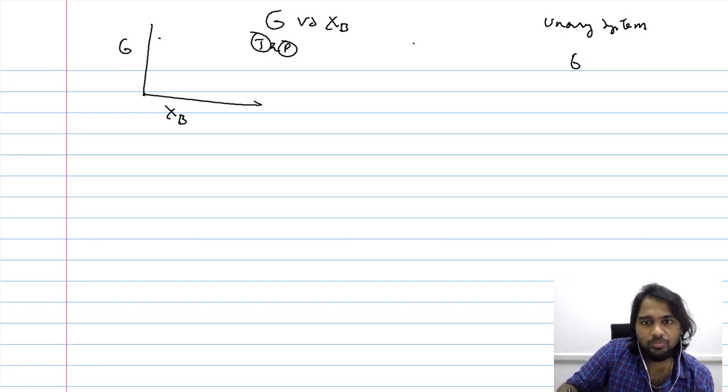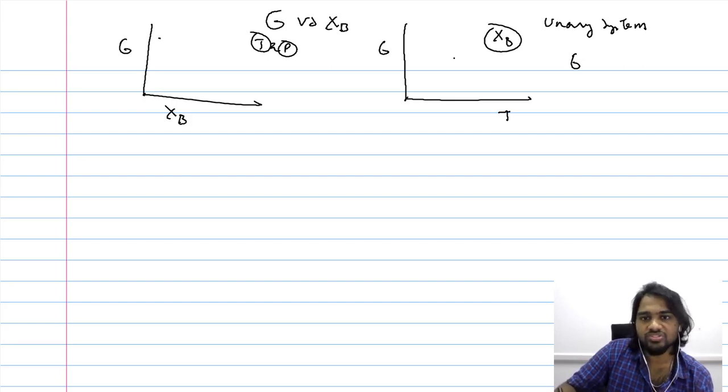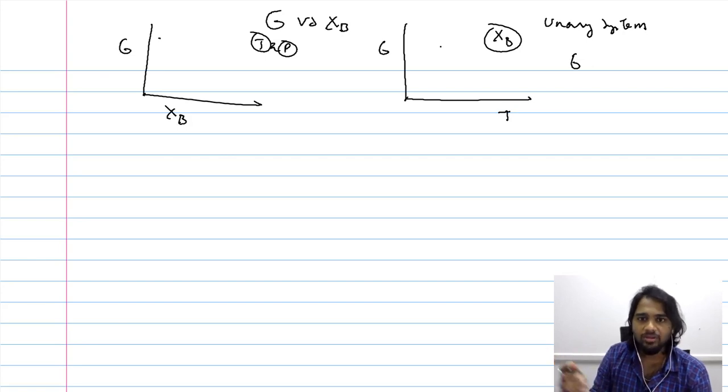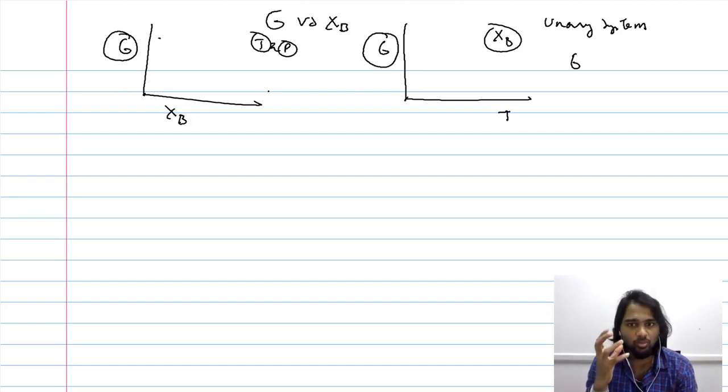Now it is also possible for us to have another illustration wherein the Gibbs free energy varies with the temperature, holding the composition constant, and we will be able to observe the trend in how the Gibbs free energy changes with respect to temperature. We will be able to get rid of the change in the Gibbs free energy by introducing the second law of thermodynamics. Our goal is not to quantify how much the Gibbs free energy is, but rather to say what would be the stable phase.